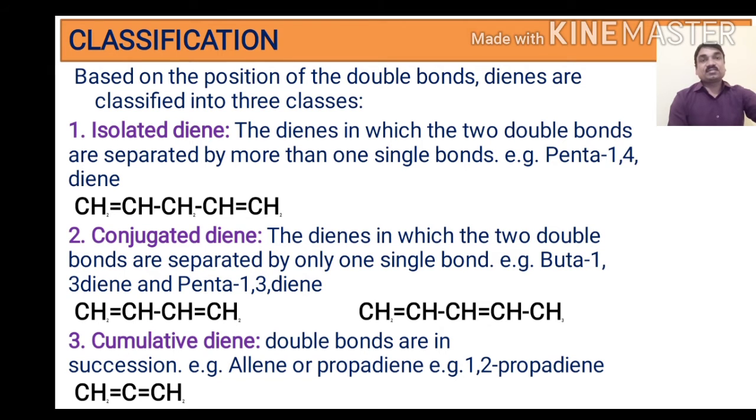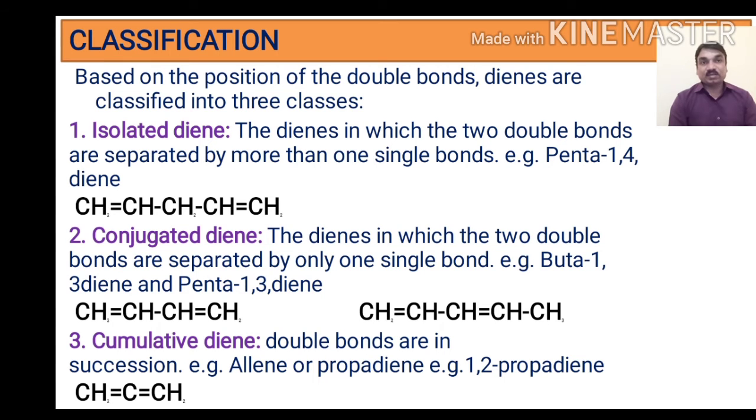So the next point is classification. The classification of dienes is based on the positions of the double bonds present in the molecules. These alkadienes are classified into three categories.